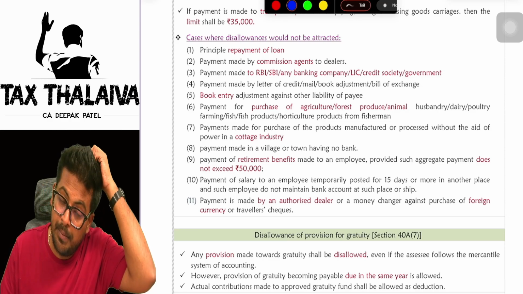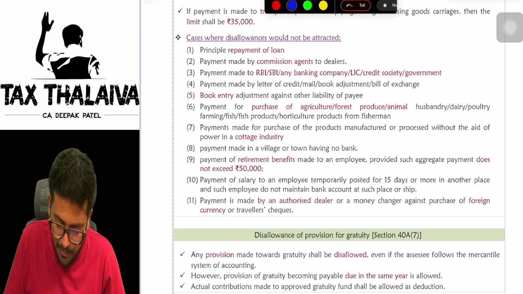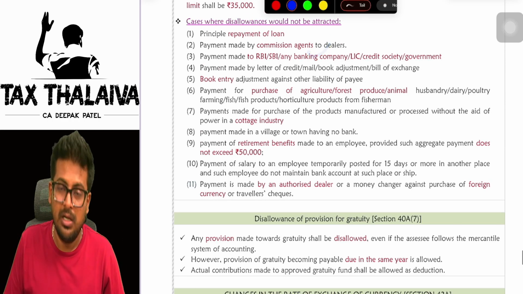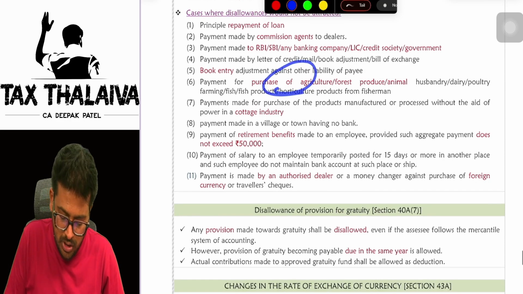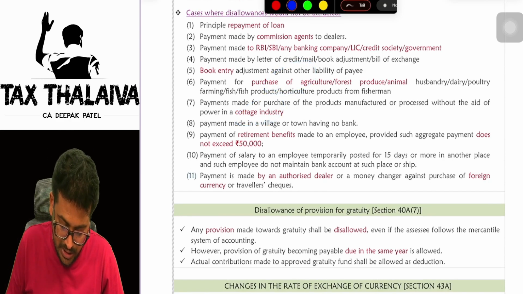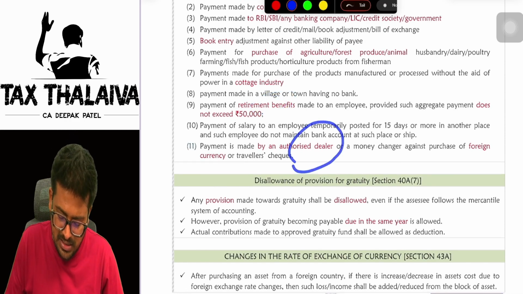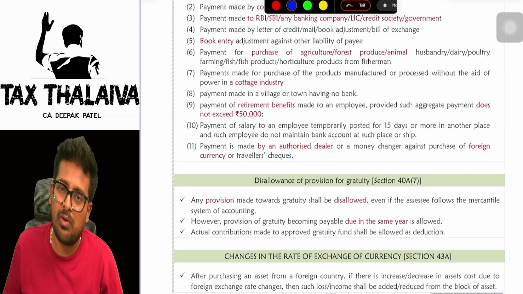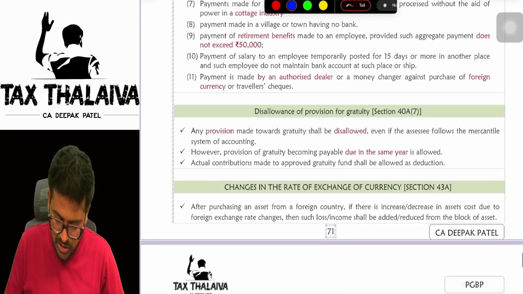What will they ask you, to use the banking mode? No, now you have to make a deposit of cash. So if you make any payments to banks, you can make them in cash. If you are purchasing any agriculture produce, or making any payment to a cottage industry, or making payment of retirement benefits up to 50,000, all these cases are not required to be paid through online mode only. Even if it is made in cash, that is still fine.